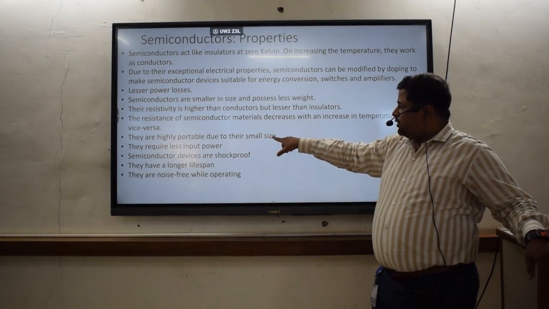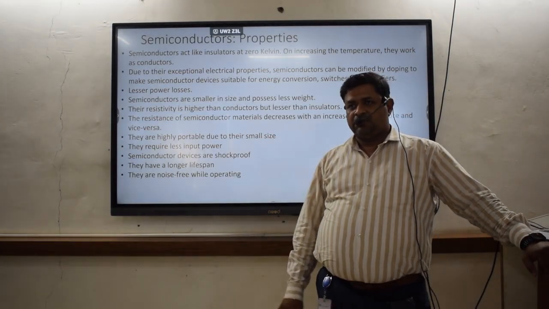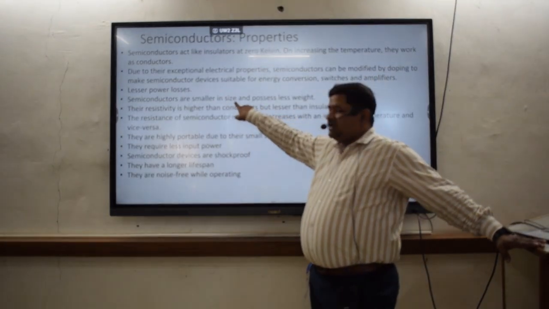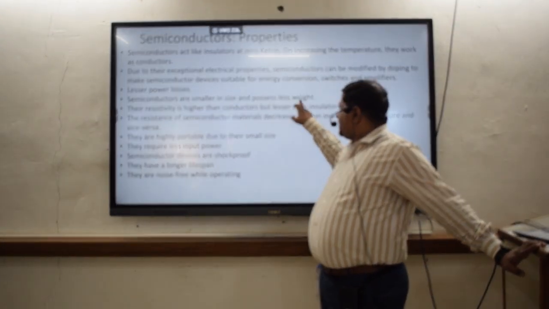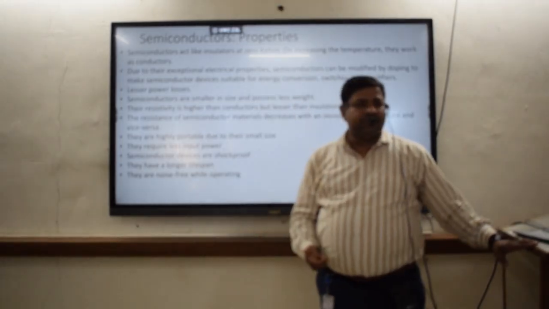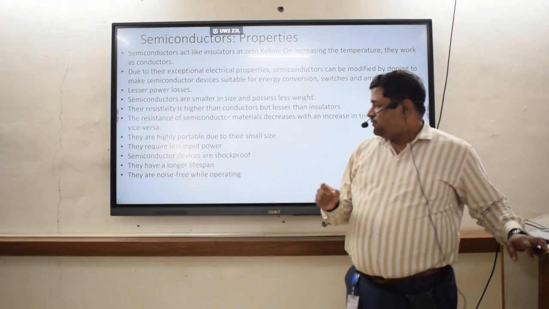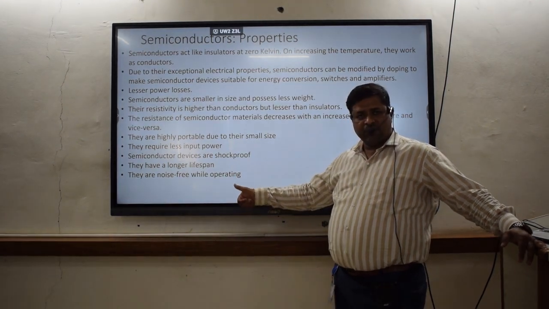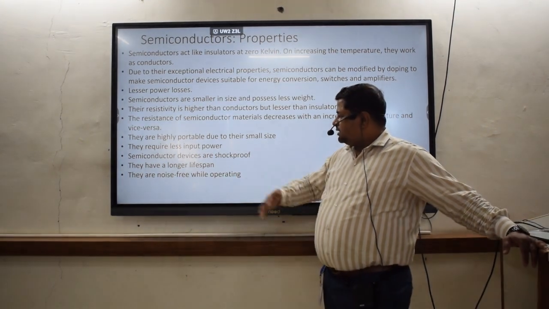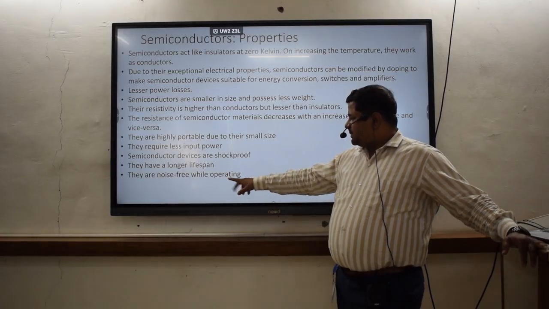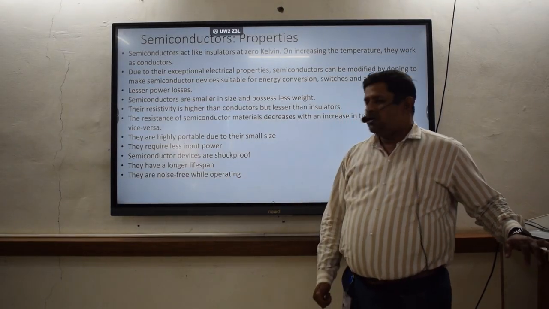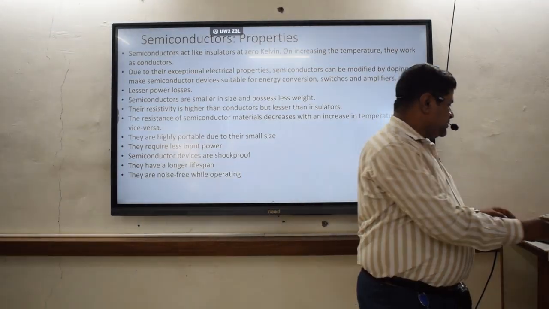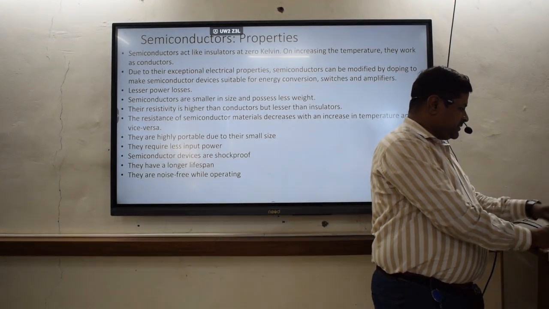They are highly portable due to their small size. As we have also seen, they are smaller in size and lighter in weight. That's why they have more applications. A wide range of applications is there for these semiconducting materials. These are again shock proof. You don't have any kind of shocks during the transfer of current. Longer lifespan and noise free while operating. So these are the properties of the semiconductors. List out the different properties of the semiconductors.